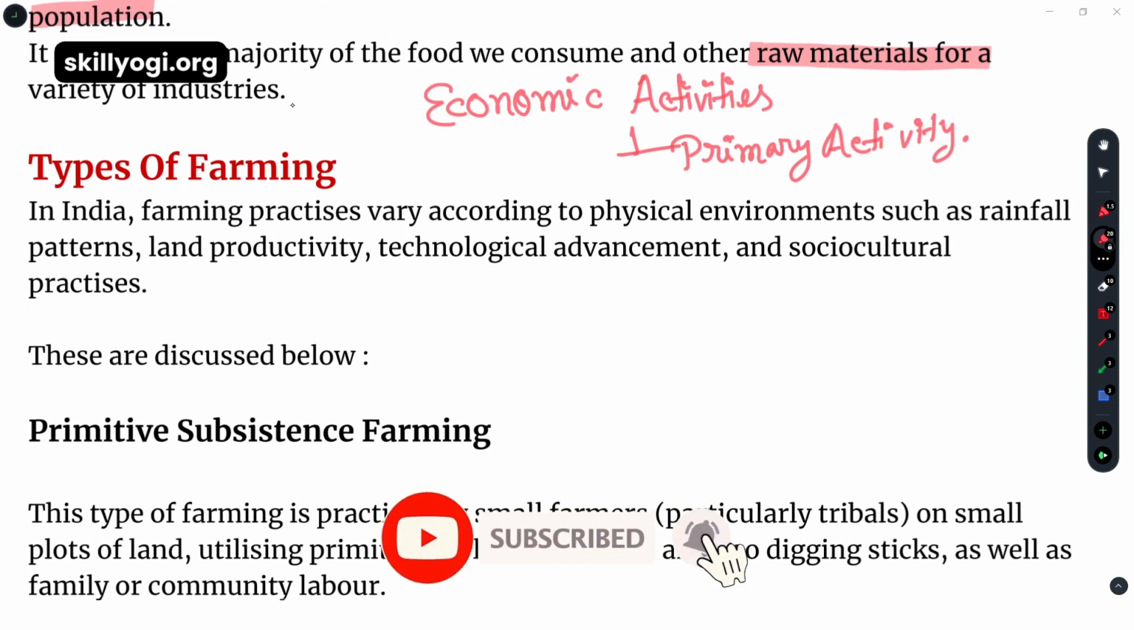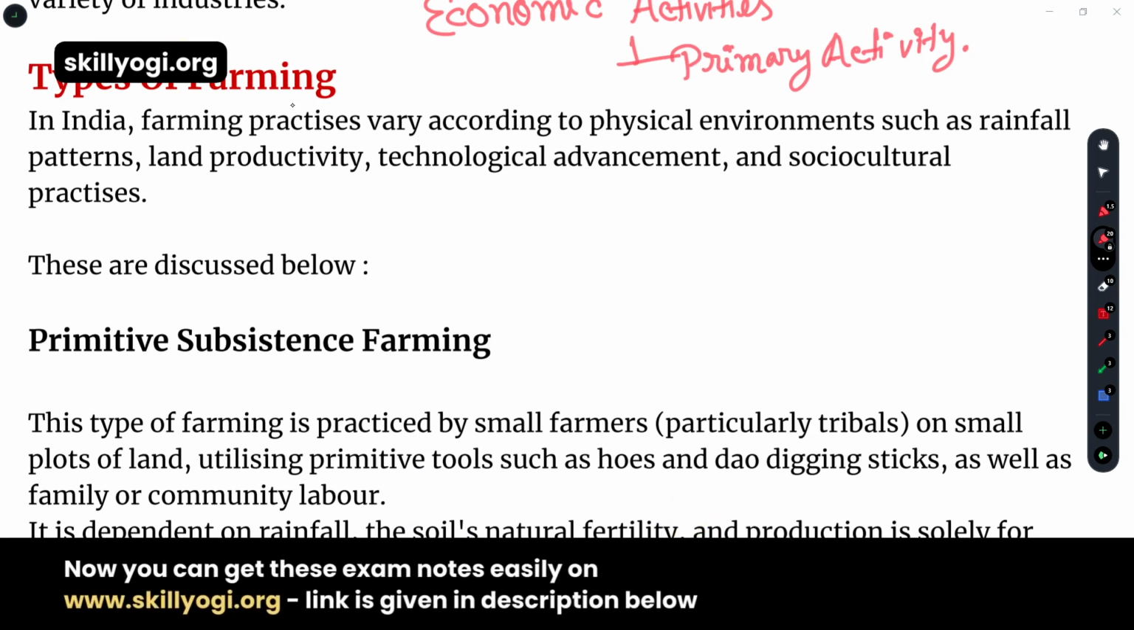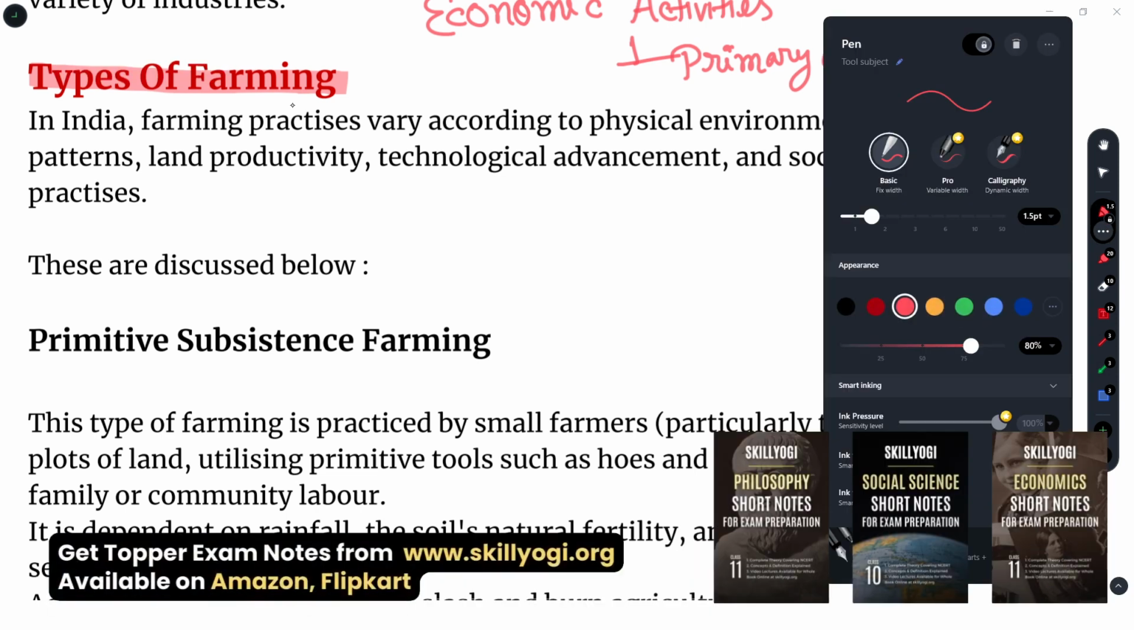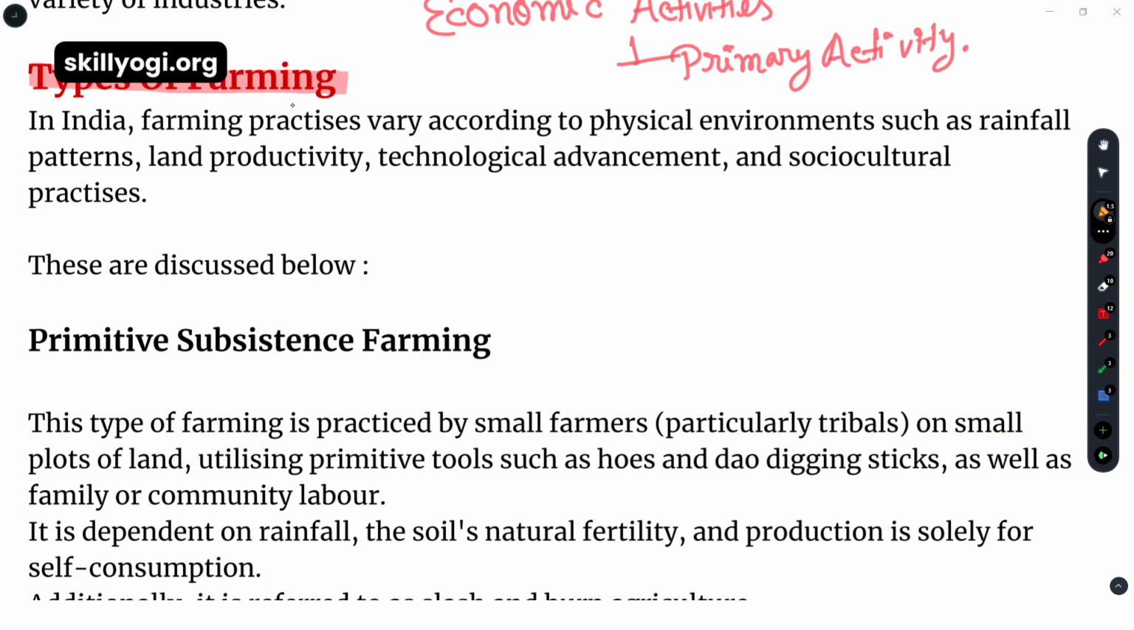Come to the next part, which is type of farming. Which kind of farming we can have in our country? Types of farming. In India, farming practices vary according to the physical environment. First we have to know from which sources the farming activity has come and which are the favorable factors. This is called the favorable factors.